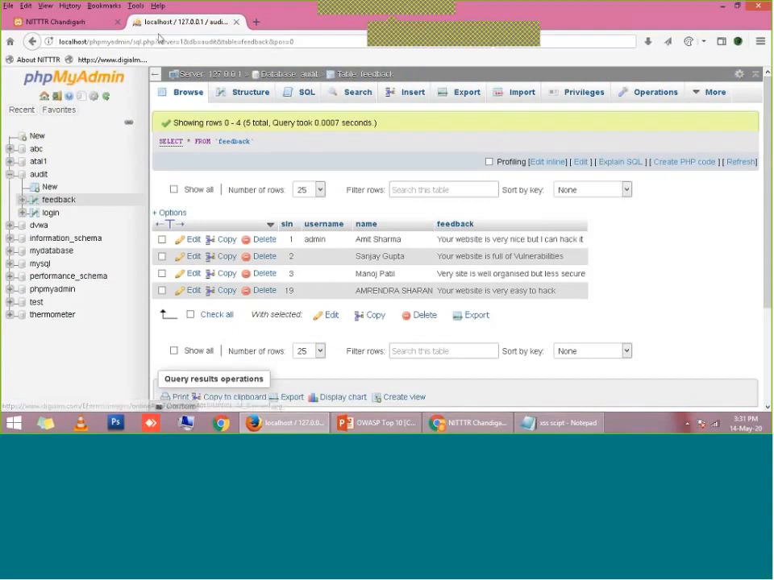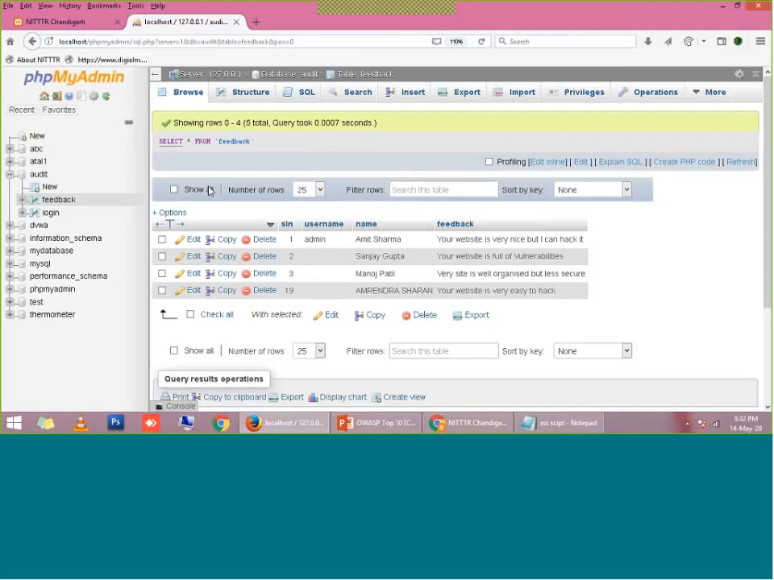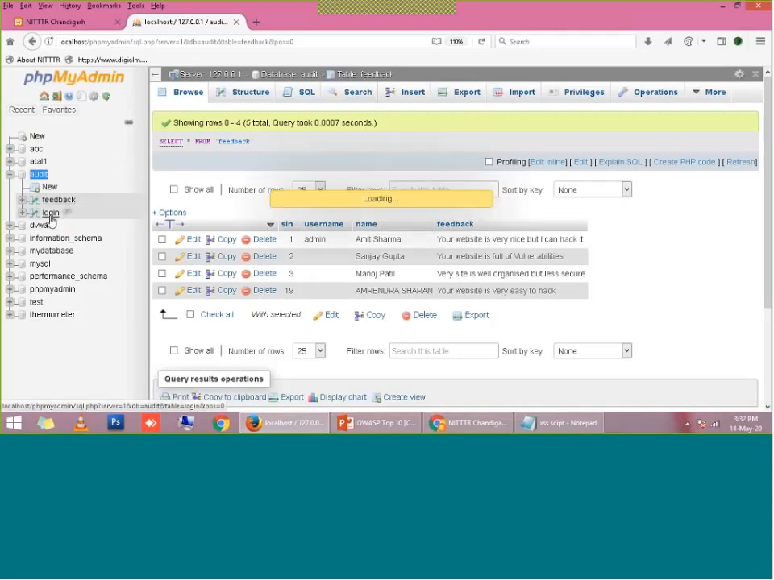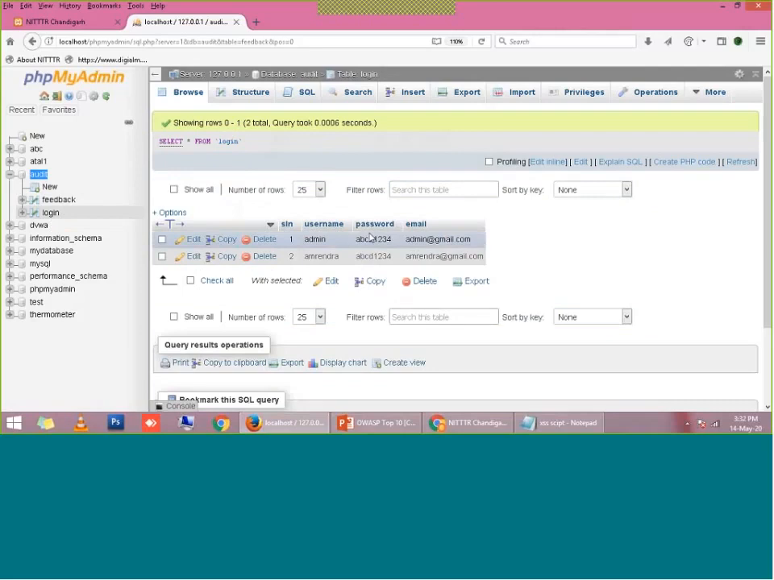I am accessing my database using this very beautiful application called phpMyAdmin. This is a free application which comes with the XAMPP server. I will give you the steps to configure this XAMPP server on your system. So I am just accessing the databases available in my server. You can see here there is a database called audit, and it has two tables, feedback and login. In the login table, you can see there are two users, admin and Amrendra.